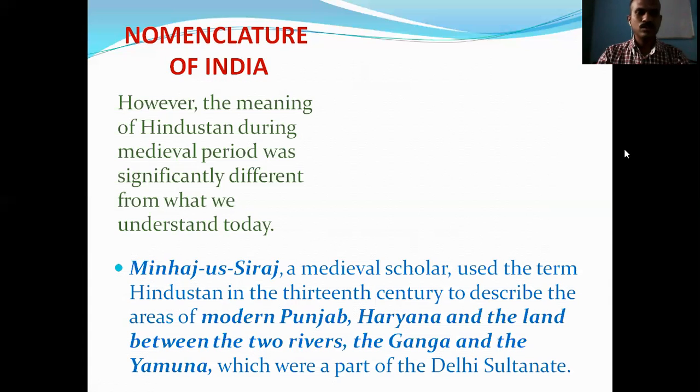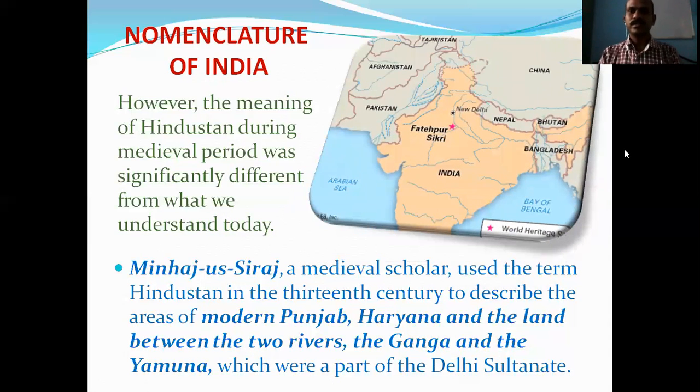That is Minhaj us Siraj, a medieval scholar. Okay, the scholar from the medieval period. Minhaj us Siraj used the term Hindustan in the 13th century to describe the areas of modern Punjab, Haryana, and the land between the two rivers, the Ganga and the Yamuna, which were a part of the Delhi Sultanate.